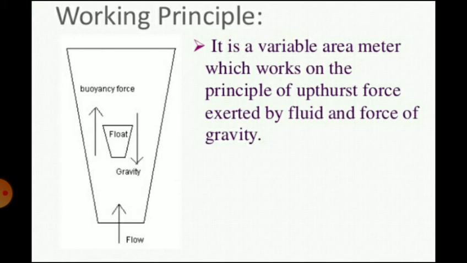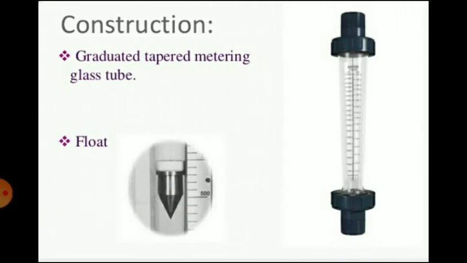So it is a variable area meter which works on the principle of upthrust force exerted by fluid and force of gravity. So regarding the construction, you can see there is a graduated tapered metering glass tube and the float inside the glass tube.